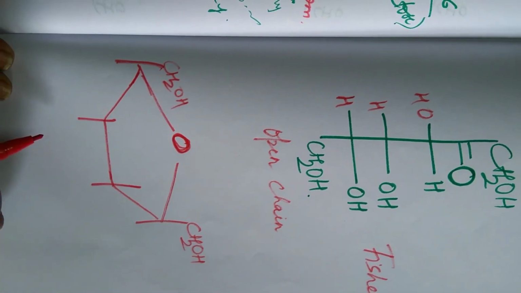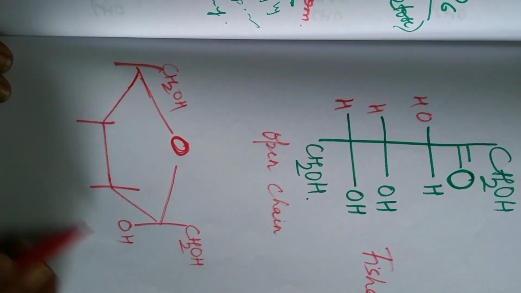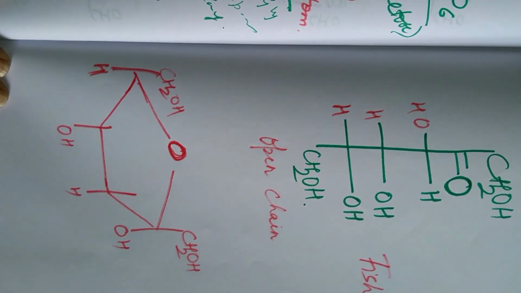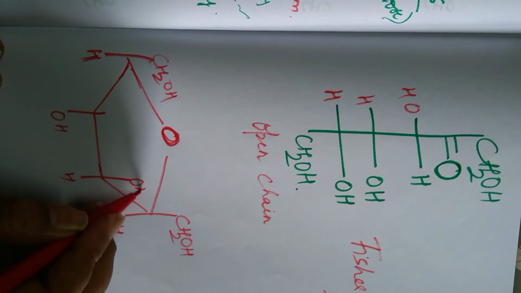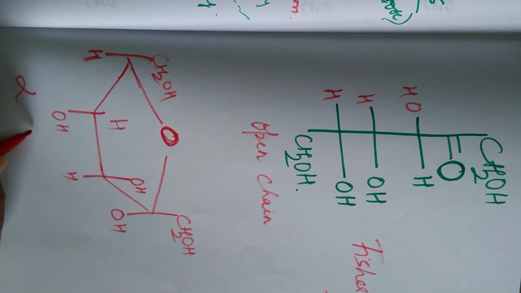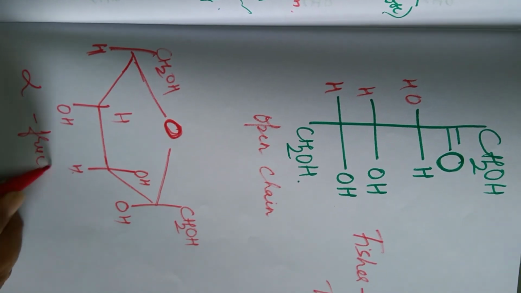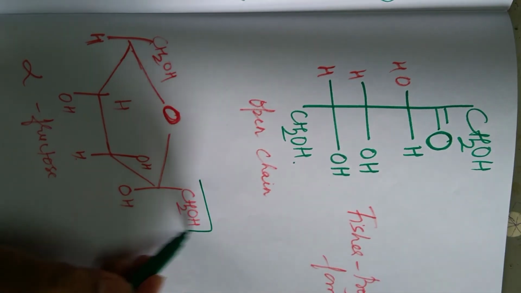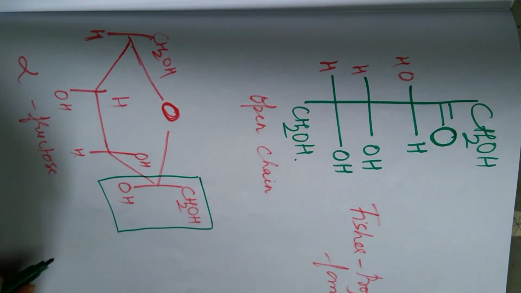And remember another prayer, that is OH, H, OH, H. They should alternate with each other. If H is here, write OH, OH is here, write H. So this is alpha fructose. And what should be beta fructose? They should be written in reverse order.